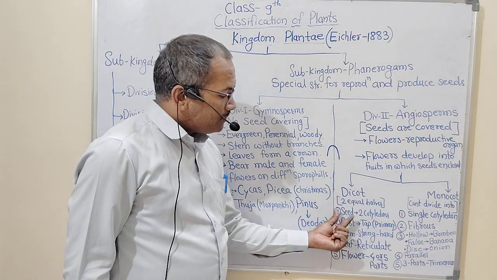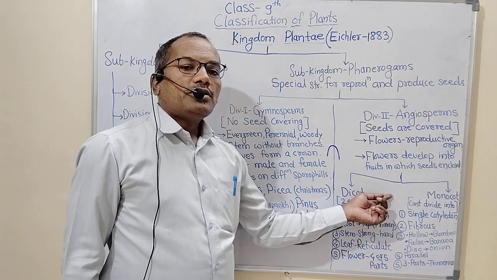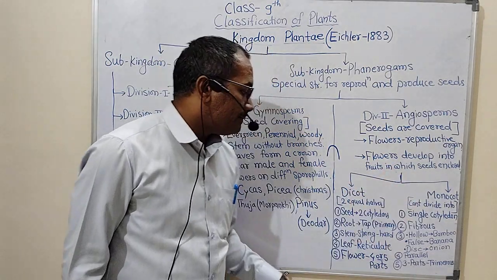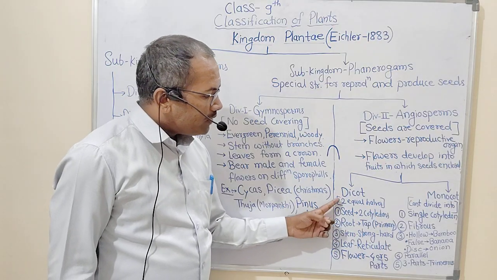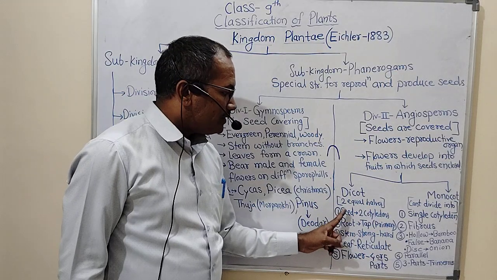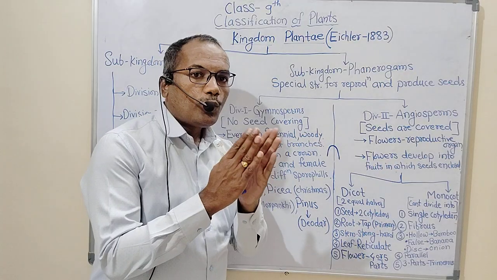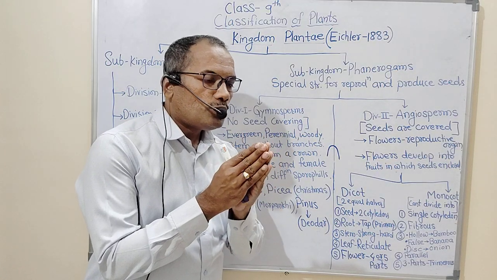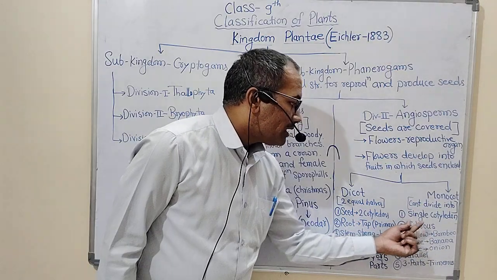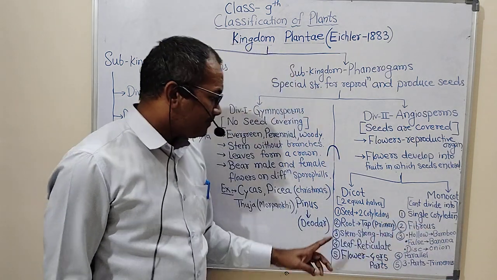Now we will discuss the differences between dicot and monocot. In examination, the question may come: differentiate between dicotyledonous plant and monocotyledonous plant. So, five things are considered for differentiating dicot and monocot plants. The first characteristic feature of dicot plants is seeds. The seeds of dicot plants are divided into two cotyledons, means the seed separates into two equal parts. But in case of monocot, the seeds cannot divide into two equal parts as it has only a single cotyledon.